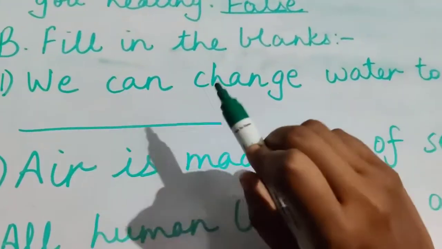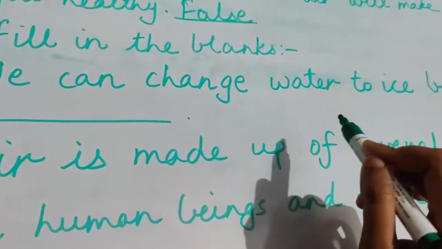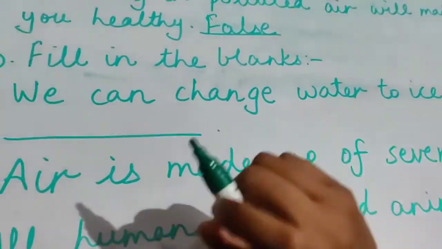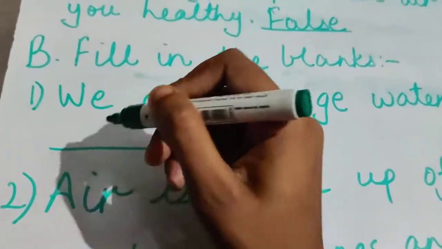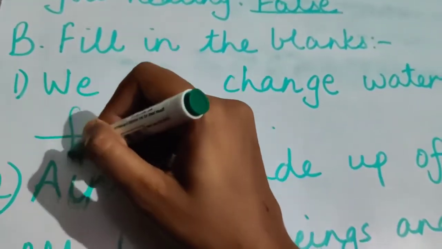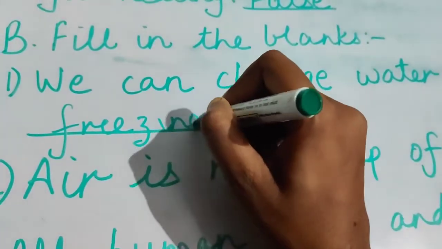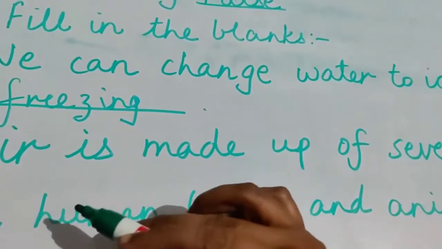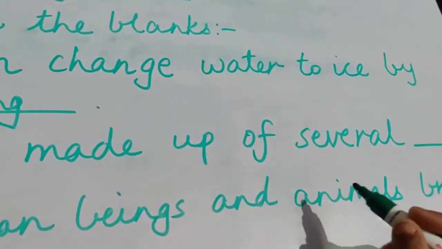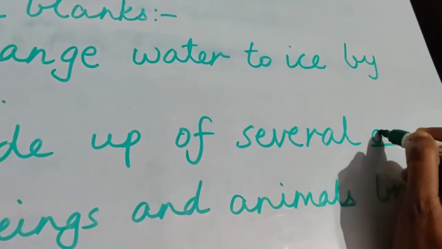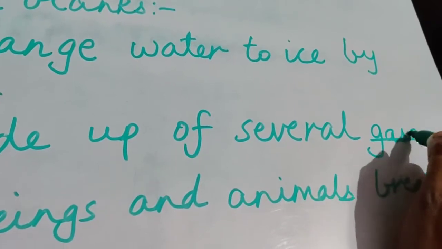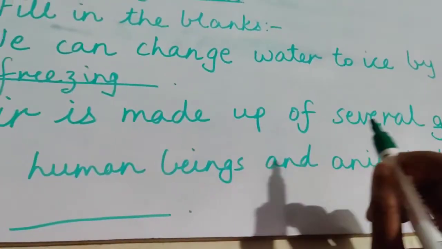Next question is fill in the blanks. Okay, we can change water to ice by. How do we change water to ice? By keeping it in the fridge. What happens in the fridge? Freezing. Yes, freezing. Air is made up of several. What is air made of? Several gases. Okay, air is made up of several gases.